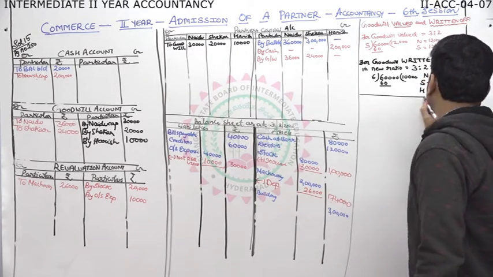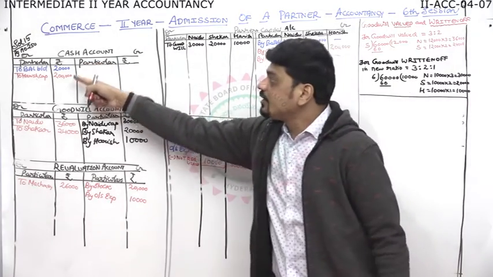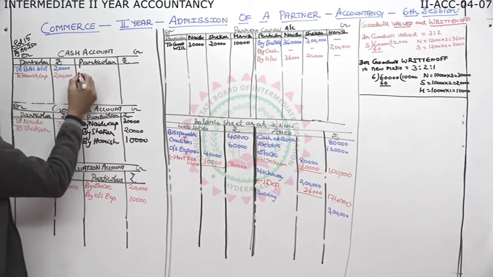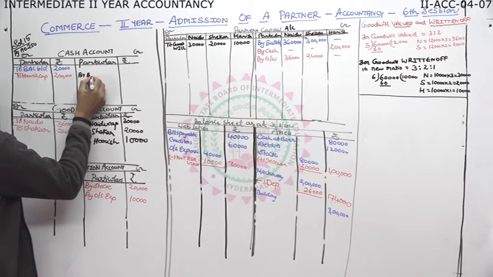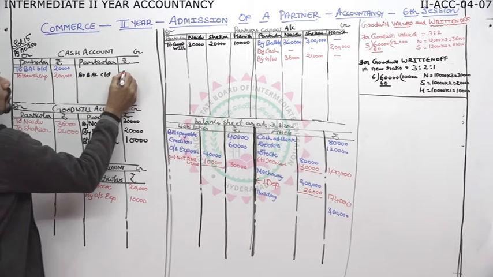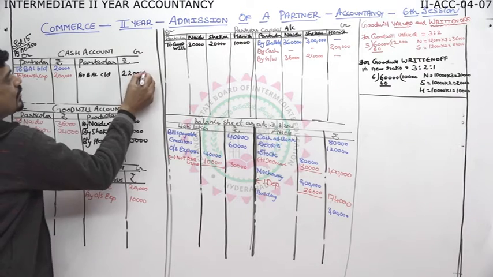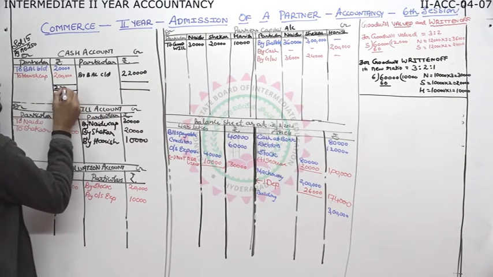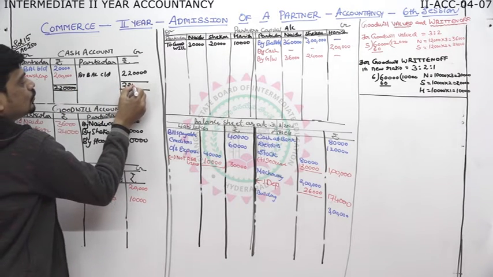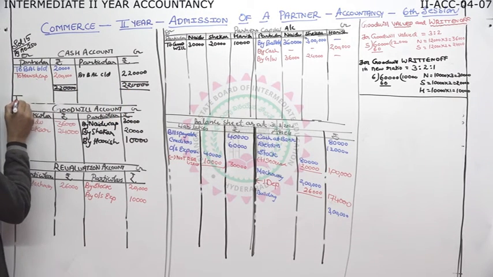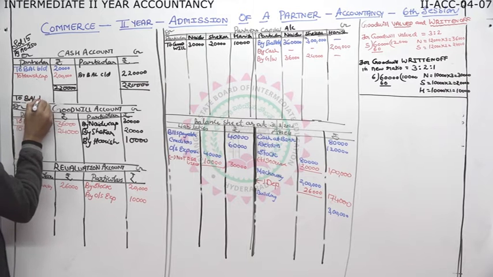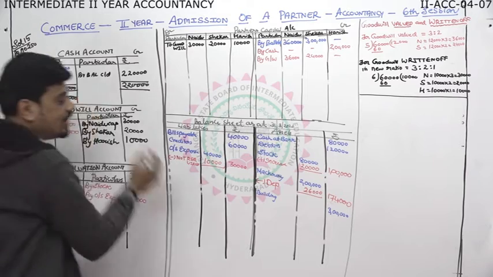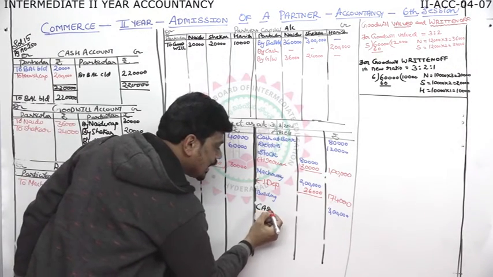Now we'll start closing the accounts. So, as it is cash account, nothing is there. Simple way, you can close the cash account. 2,20,000. So, by balance carried down 2,20,000. So, in the middle, I am closing with 2,20,000. Now I'll bring down the balance. To balance brought down 2,20,000. Cash. New cash will come in the balance sheet.